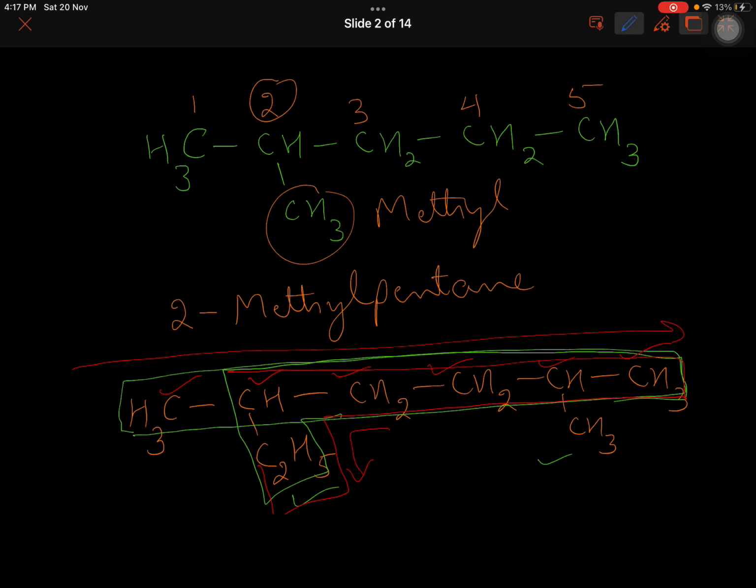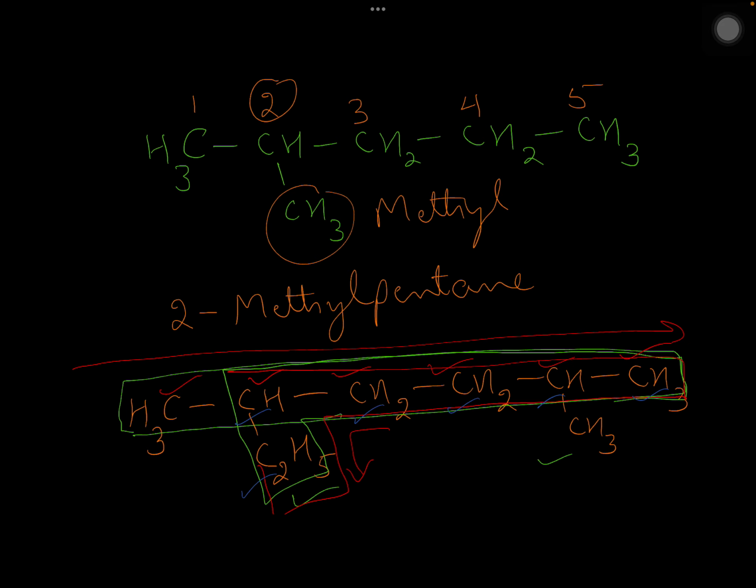And we write the name. Now it is simple. So if I take 1, 2, 3, 4, 5 and then 6, 7 carbons. Let us write it again. 7 carbons, and there are 2 methyls on the second and fifth carbon.